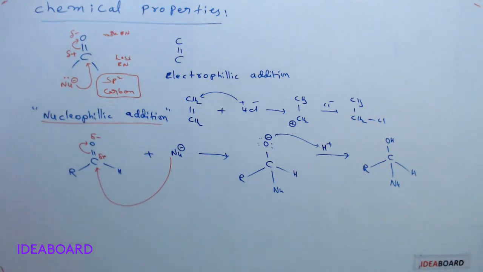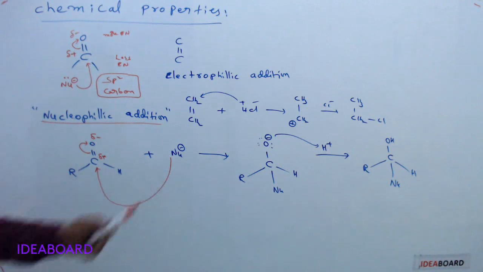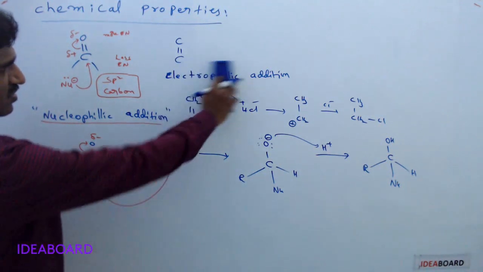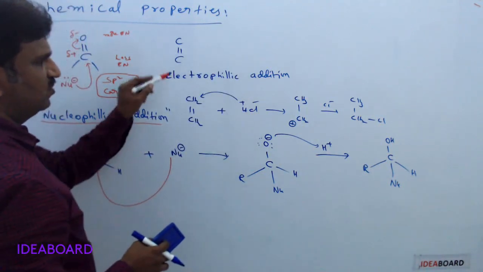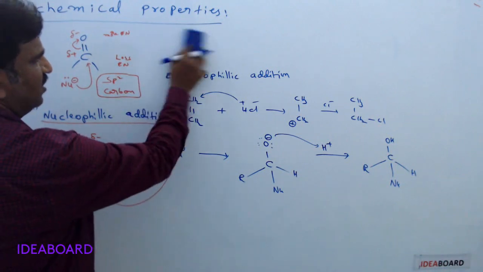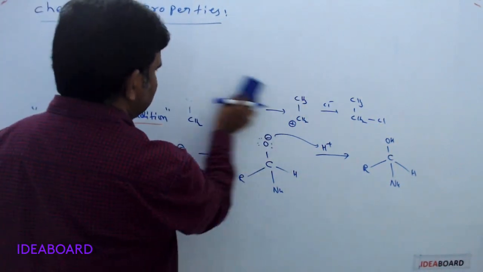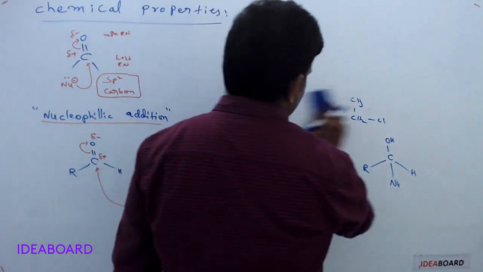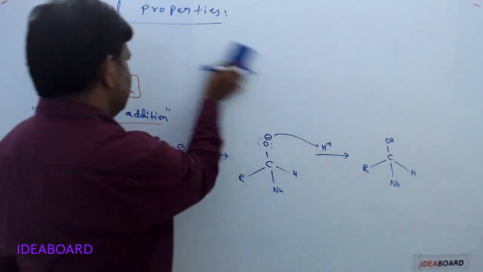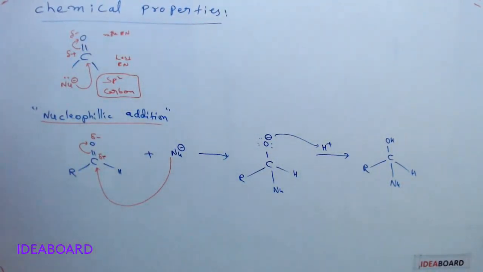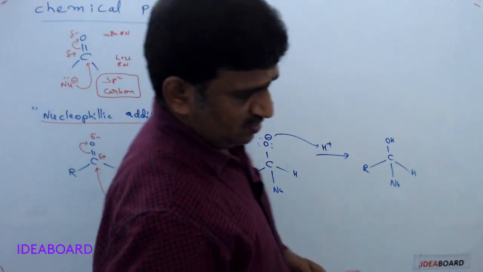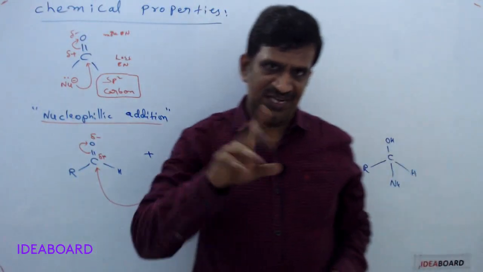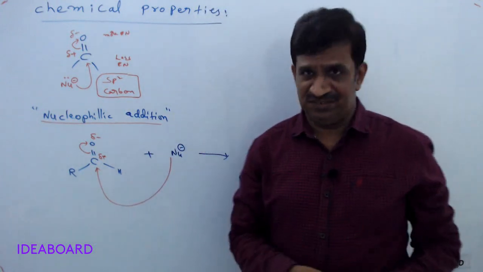This is the nucleophilic addition reaction, and this is the electrophilic addition reaction. This is not for aldehydes and ketones. Generally alkenes and alkynes undergo electrophilic addition reactions mainly, because they have unsaturation.